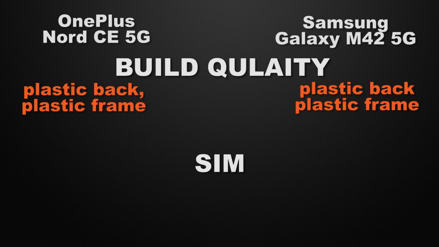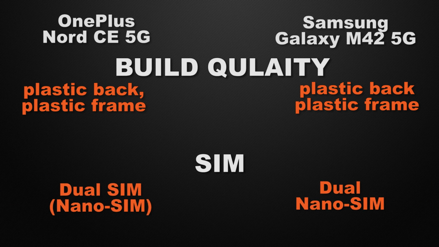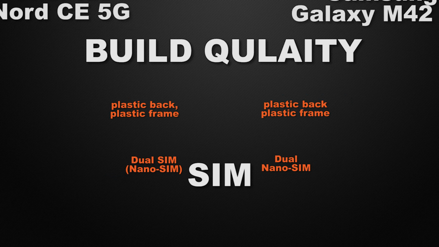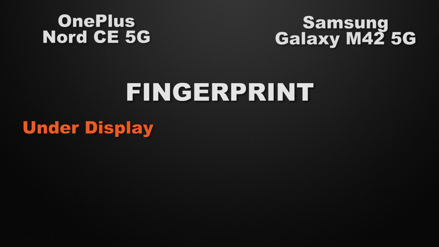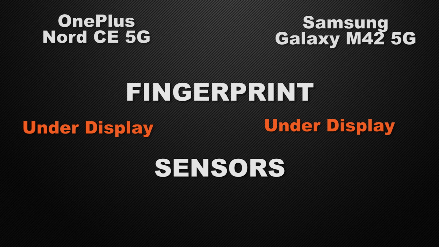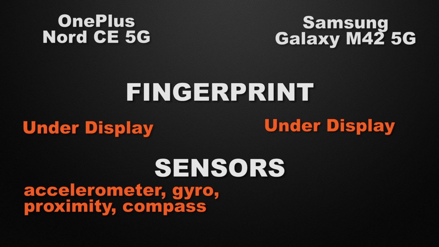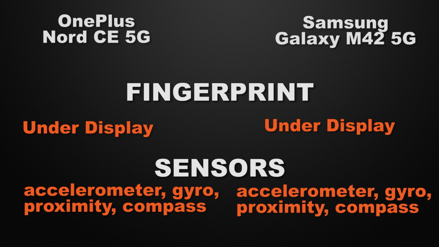And about the SIM options, both devices have dual nano SIM support. So it's a tie. Moving to some of the most important features of the devices, let's start with the fingerprint scanner. Nord has an under display fingerprint scanner, and on the other side M42 has an under display fingerprint scanner. So it's a tie. And about the sensors, Nord has accelerometer, gyroscope, proximity and compass, whereas M42 has accelerometer, gyroscope, proximity and compass.